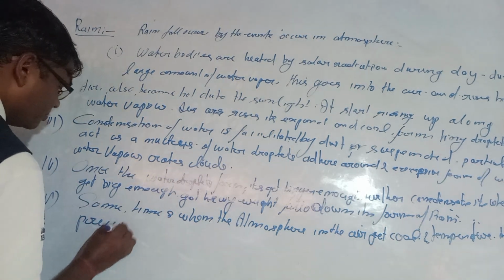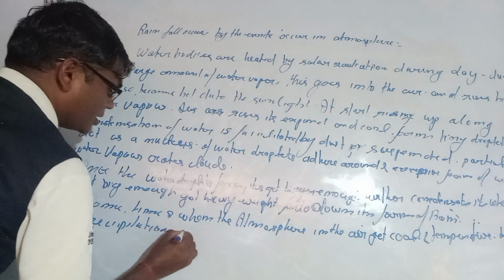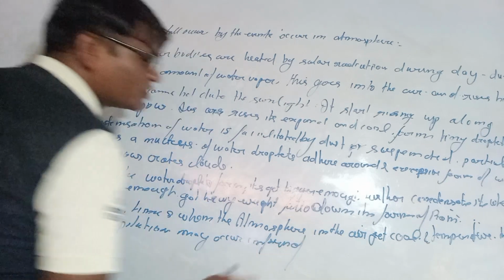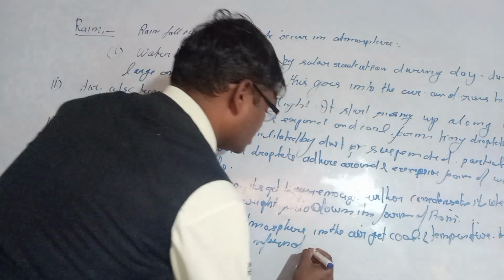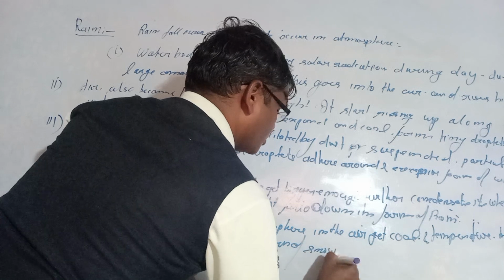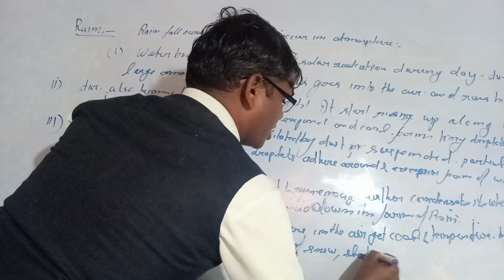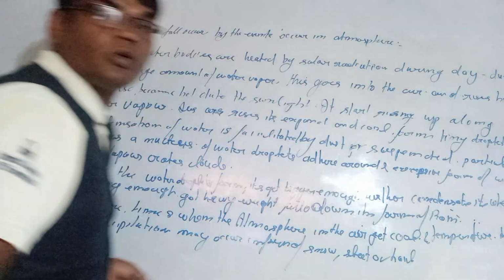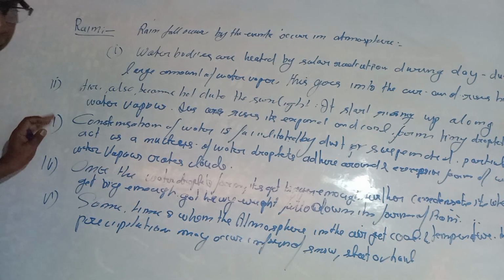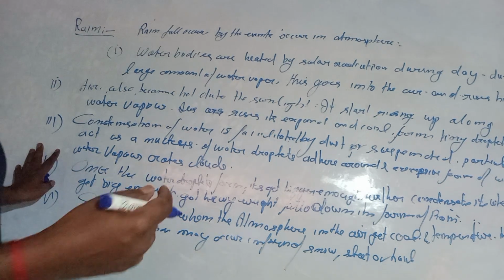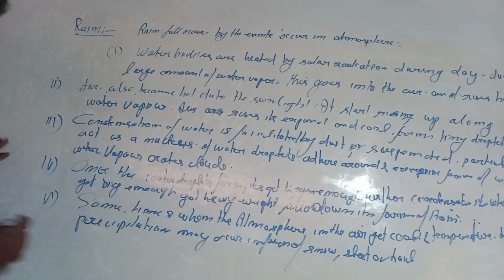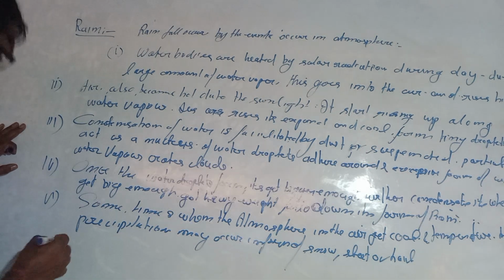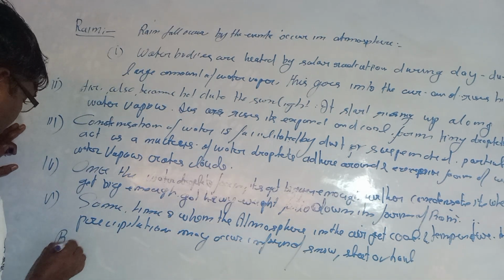Precipitation may occur in the form of snow, sleet or hail. If we are talking about India, in India the precipitation occurs by means of monsoons.